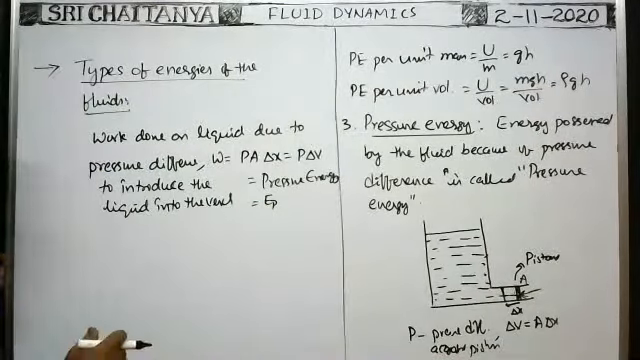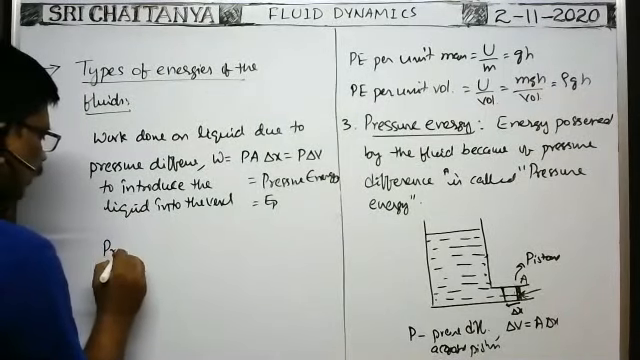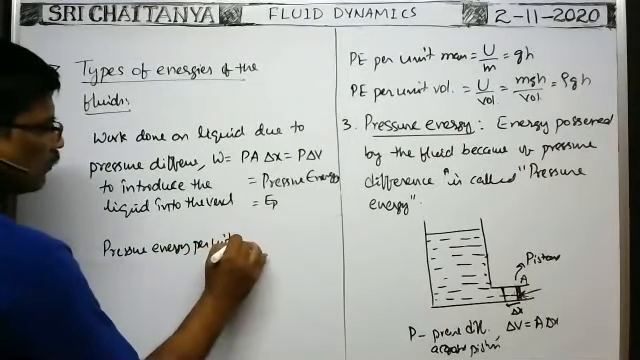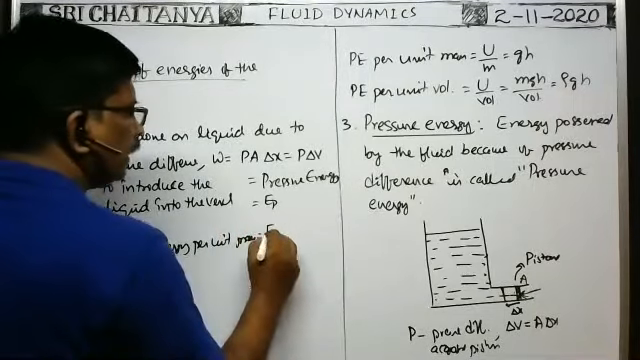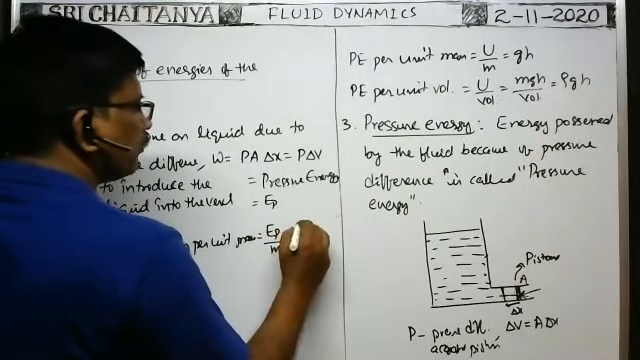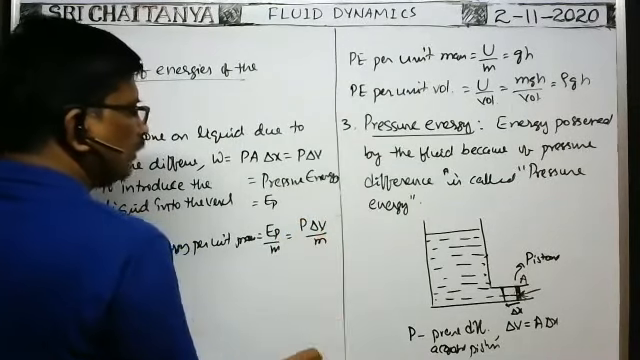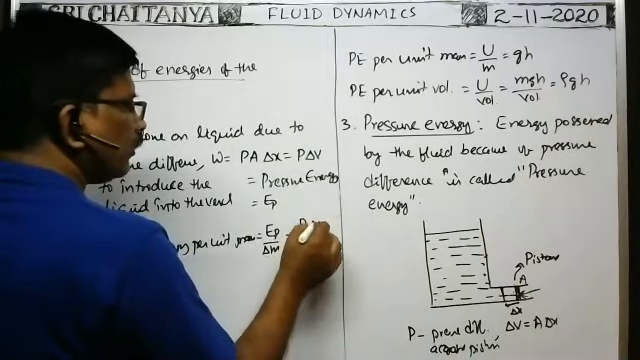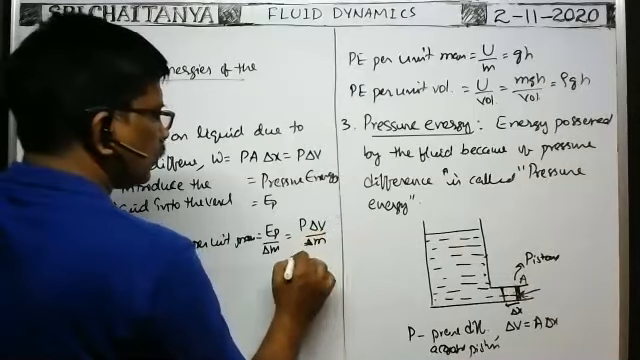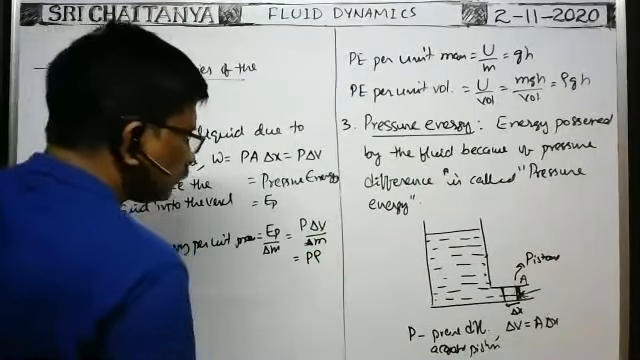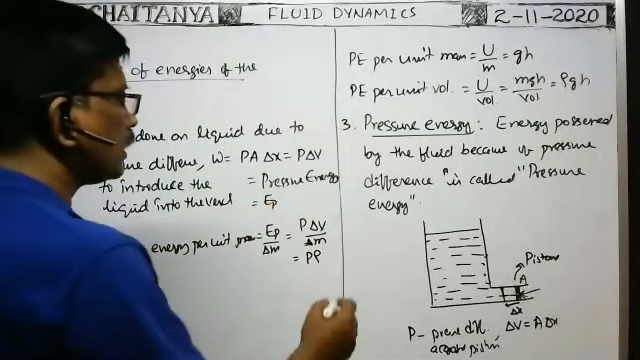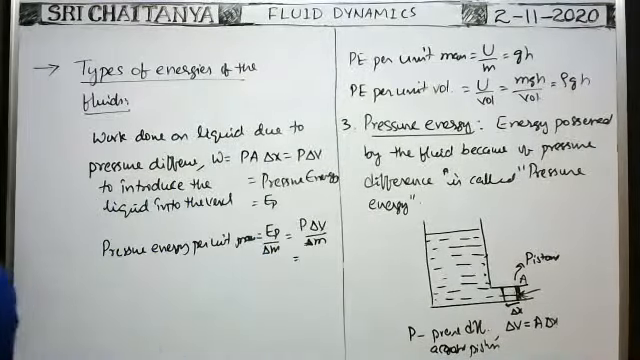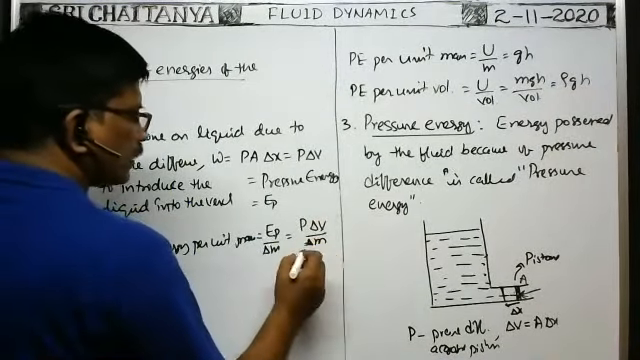Therefore pressure energy per unit mass is equal to EP by M. EP means P into delta V, divided by the mass of the liquid, say delta M. Delta V by delta M is the inverse of density, no? Density is mass by volume, but here volume by mass is there, so it is not into rho, it is 1 by rho.